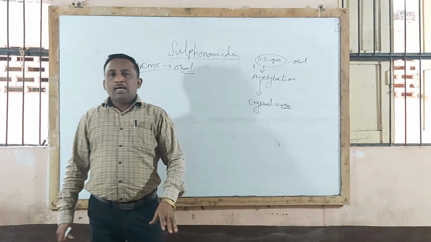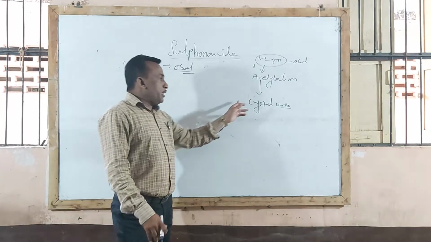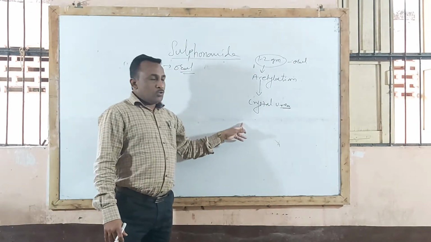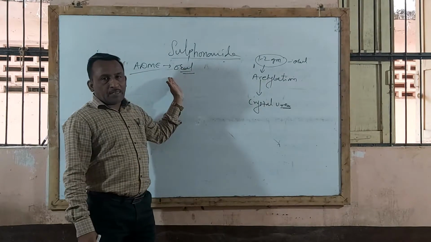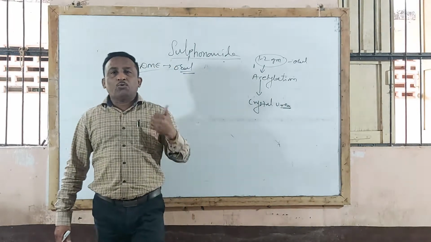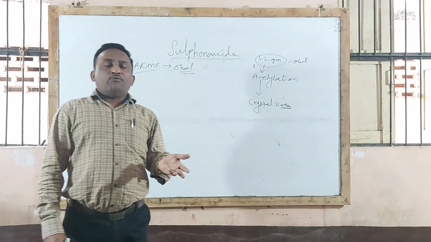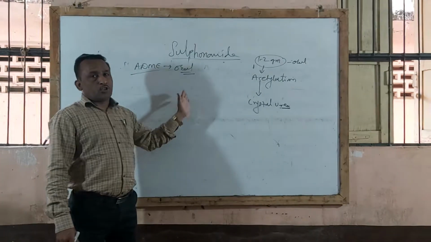Sometimes they will ask how crystalluria formation occurs and what is the treatment to minimize the occurrence of crystalluria. So crystalluria formation occurs because of what? Metabolism of sulfonamide takes place by acetylation process. No doubt it is distributed in the whole body. Depending on affinity to bind with plasma protein, it shows variation in duration of action.